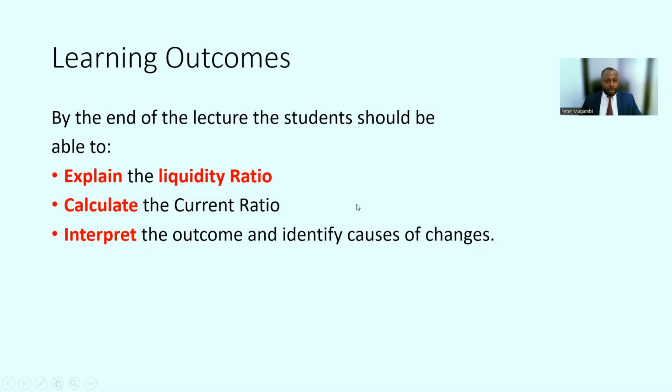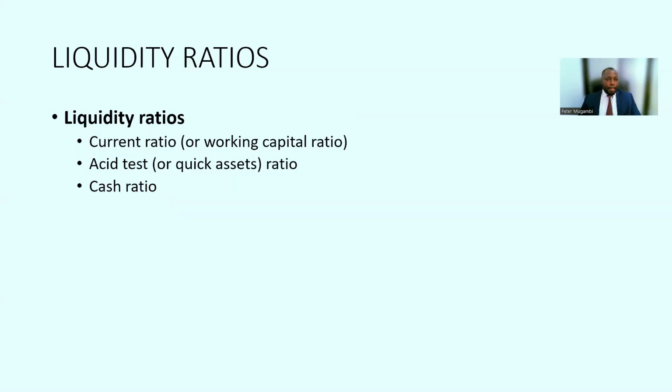So that is the ratio we want to know how to compute, and most important, how to interpret and extract whatever information we need for sound decision making. Liquidity ratios fall under three main ratios: the current ratio, the acid test ratio, and the cash ratio.